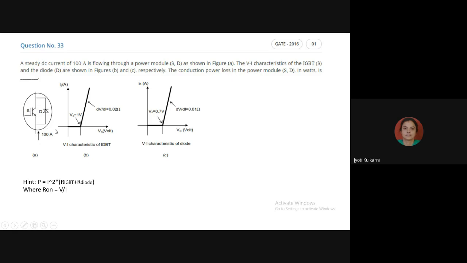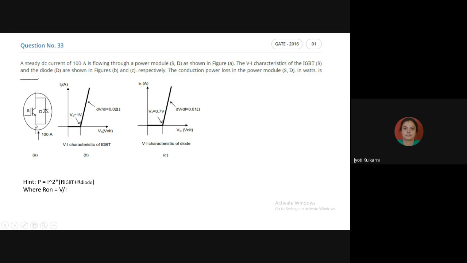Obviously these 100 ampere current now will flow through which device? If S is not able to carry that current, which device will carry it? Will the diode carry the current? Yes, because the diode triangle is in favor of this direction of 100 ampere. The triangle is in the upward direction, so it can carry the current in the upward direction.